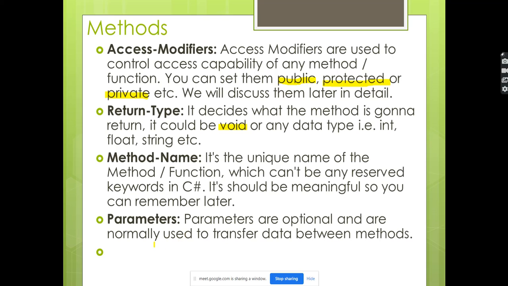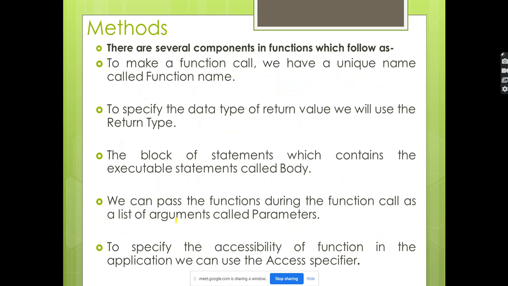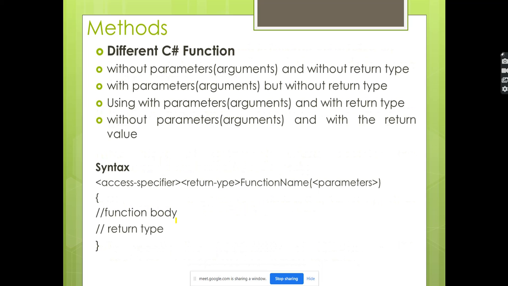Parameters. Parameters means the values we are sending to the methods. Okay. It will be very clear when we see the example, so all the things will come into the picture very easily. So parameters: if we create a subprogram, from where we are calling, we have to pass a parameter, because by default the method doesn't contain anything. It's again empty. We have to pass the values. If you are making a formula in that method, to calculate we have to send the values. So you can see that here.